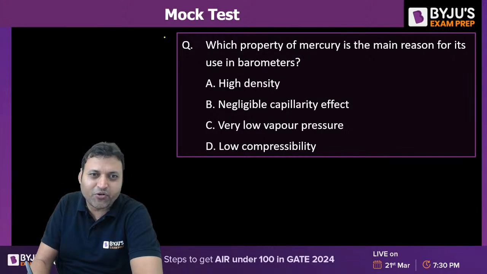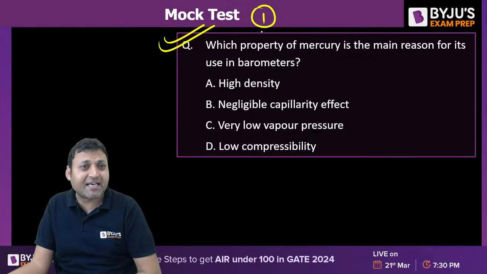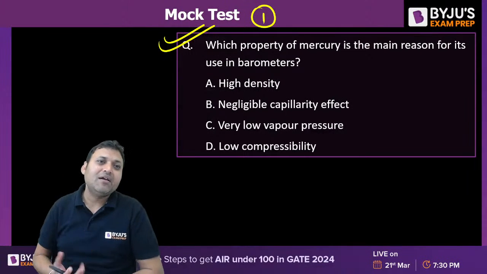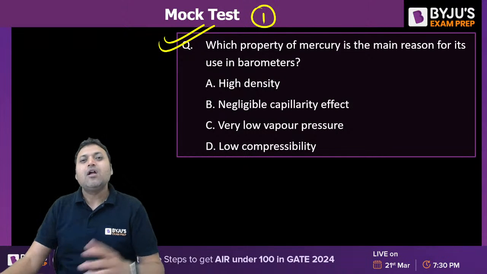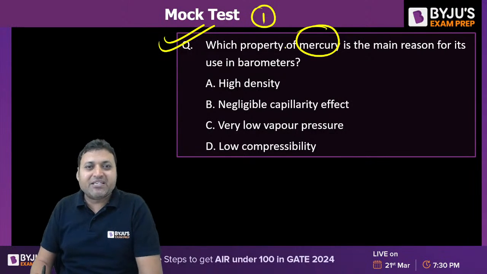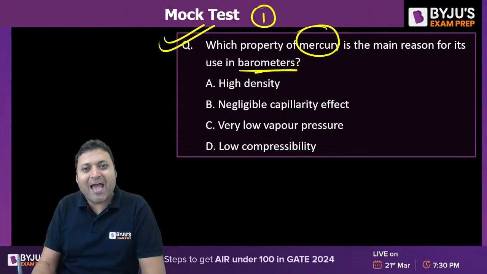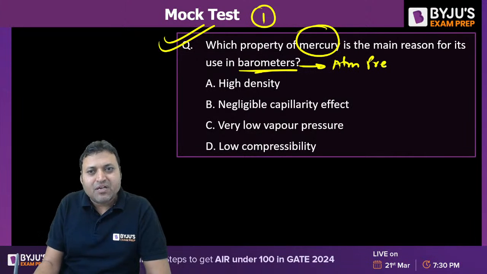Question number 1 is on your screen. Question number 1 from the fluid mechanics basics, a simple, conceptual, and theoretical question. Yes, every one of you, please do let me know the answer. Which property of mercury is the main reason for its use in a barometer? Barometers are the instruments measuring the atmospheric pressure.